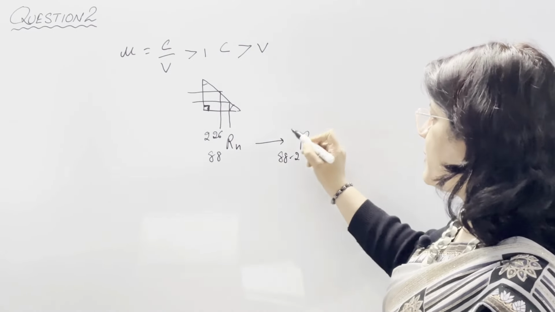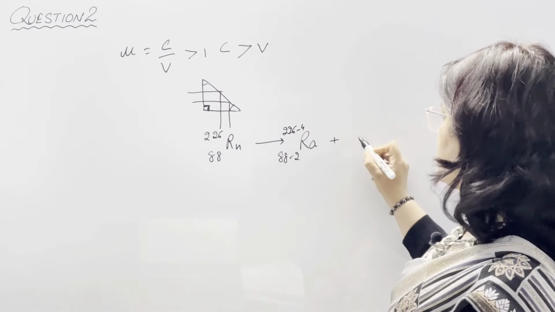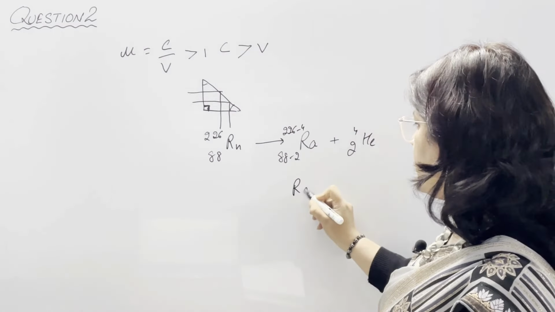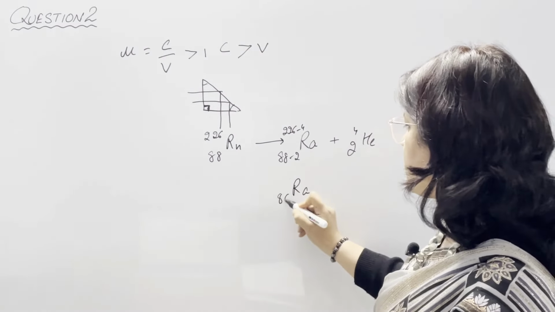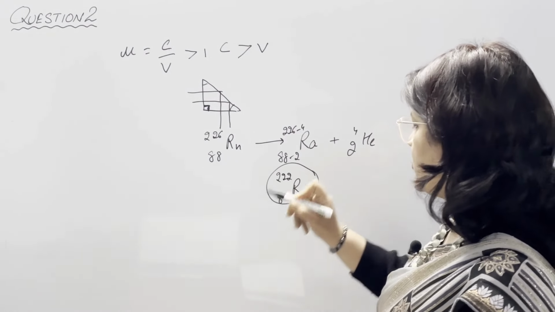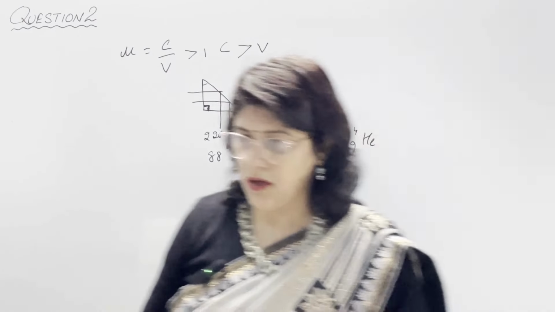We know that atomic number reduces by 2 and mass number reduces by 4, because alpha means 2He4. So the atomic number is 86 and the mass number is 222. This is our daughter nucleus, and its name is radium.